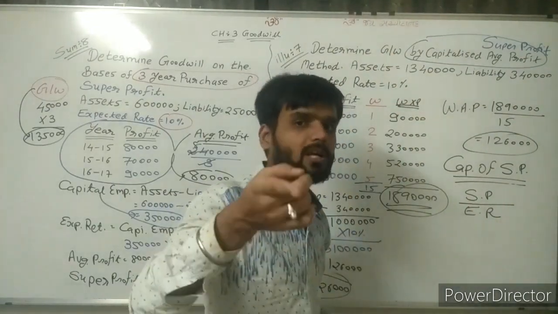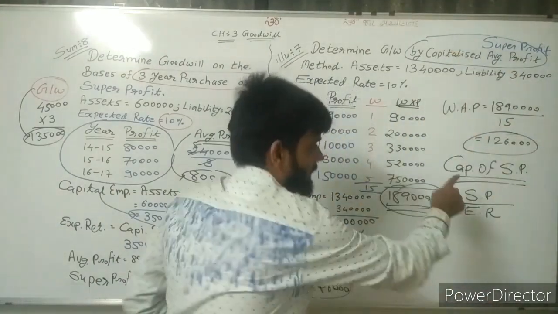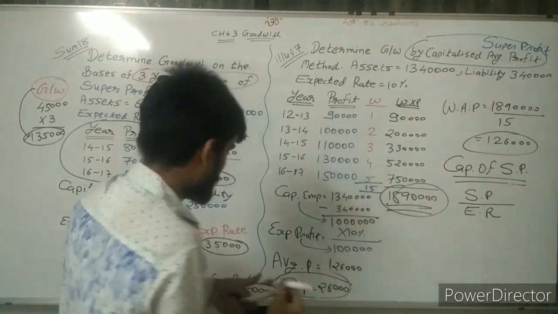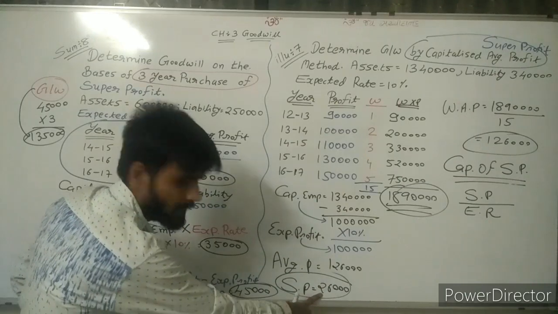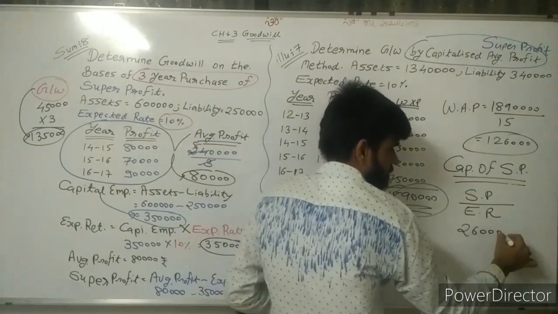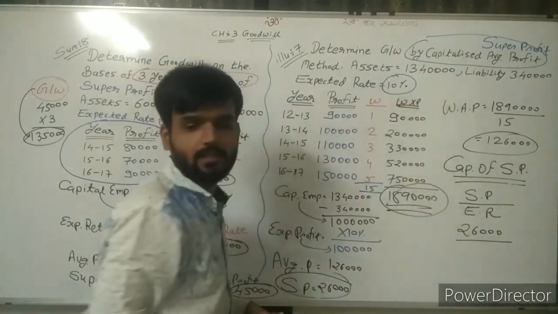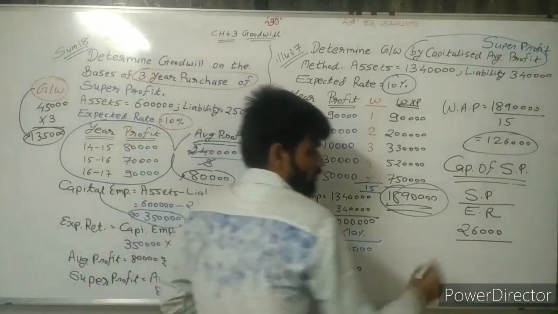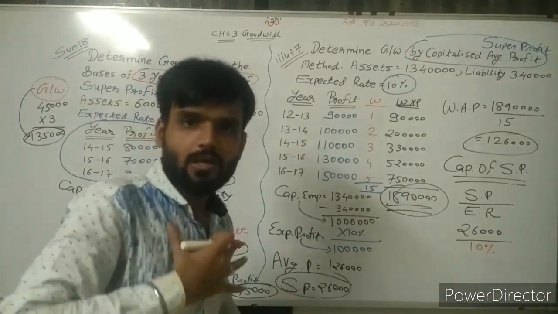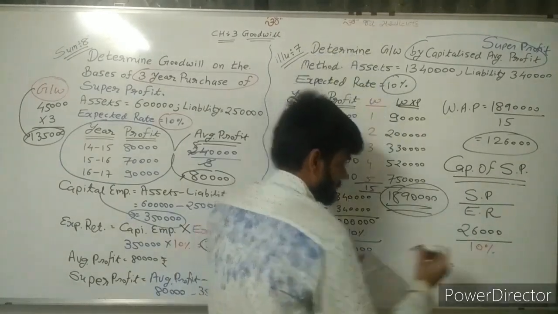So first of all, what method am I following here? On the basis of the super profit method. So capitalization of super profit is super profit divided by expected rate. My super profit is 26,000 rupees. So here 26,000 divided by the expected rate, which is 10%. So 26,000 divided by 10%, I get the answer 2,60,000 rupees.